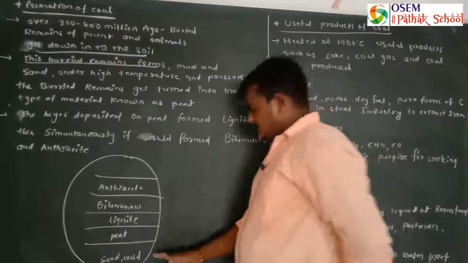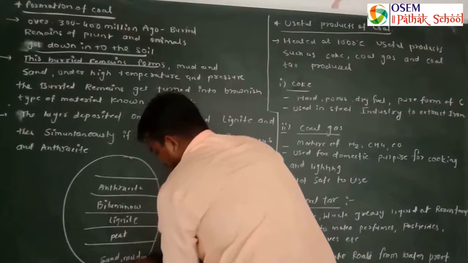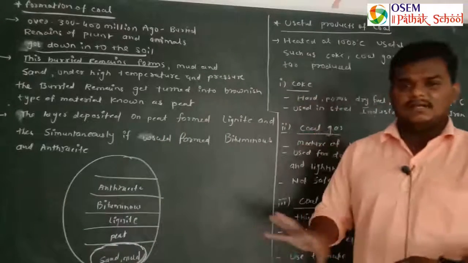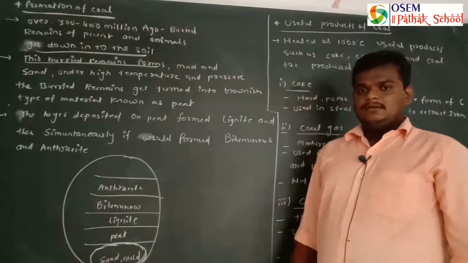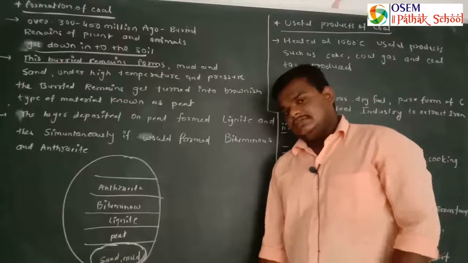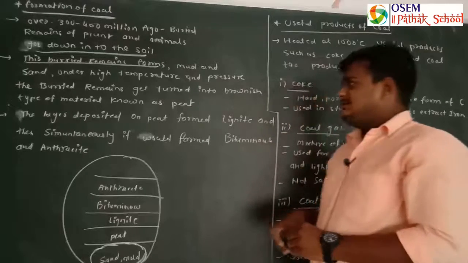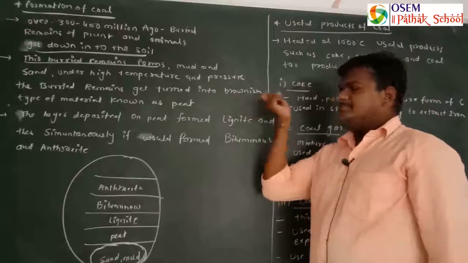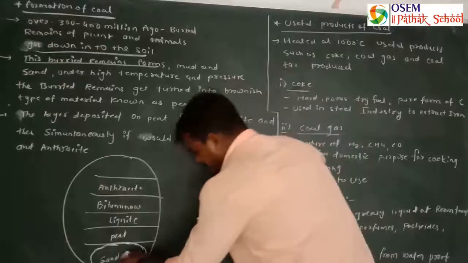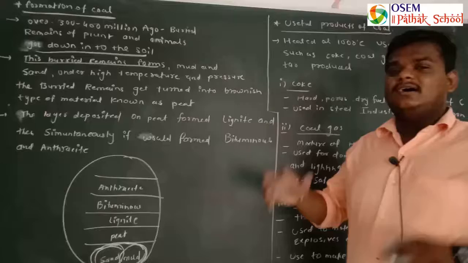So this will form, it goes inside. After a certain time period, these buried remains got converted into sand and mud. Sand ban gaya, mati ban gayi. Then under high temperature and pressure, we know that when we move in this direction from the earth's surface, it can create high temperature and high pressure. Under high temperature and high pressure, this sand and mud gets dried up.